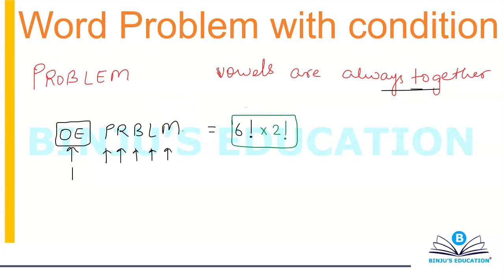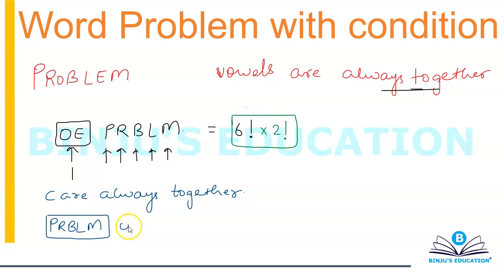Now in this case, let's suppose I would have asked you, in how many ways can you arrange the letters of the word problem on a straight line such that consonants are always together? So what will you do? You will take all consonants to be together. So P, R, B, L, M. And then you have O, then you have E. So now this becomes one entity because I want them to be together. Then you have O and then you have E. So I have 3 things. In how many ways can I arrange them?